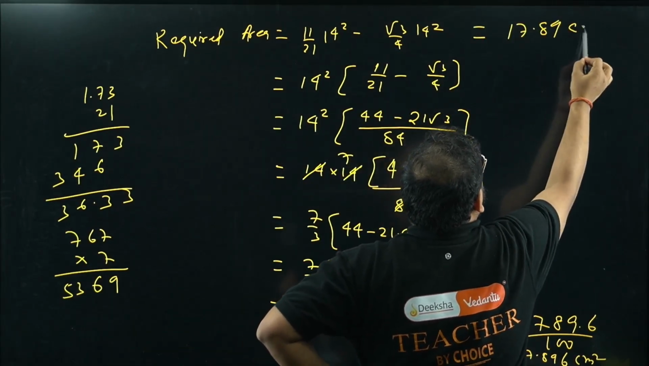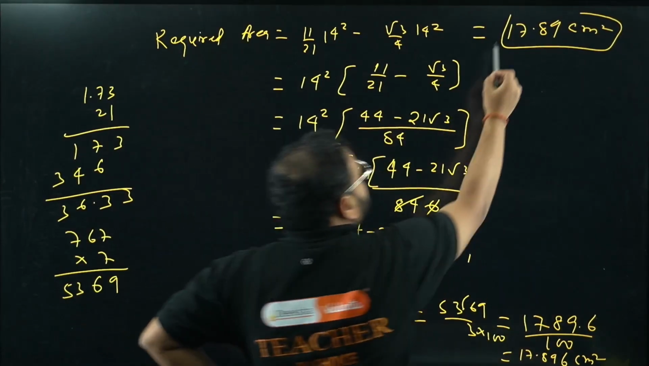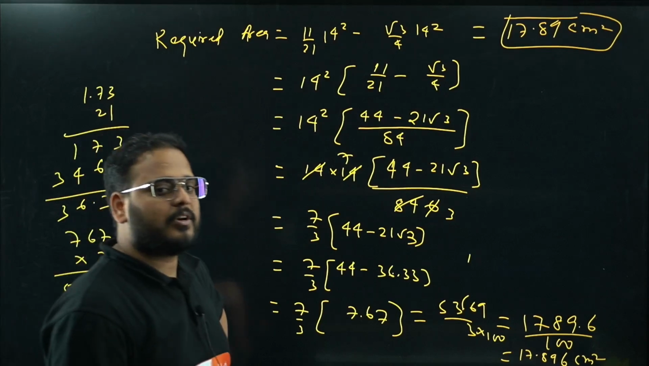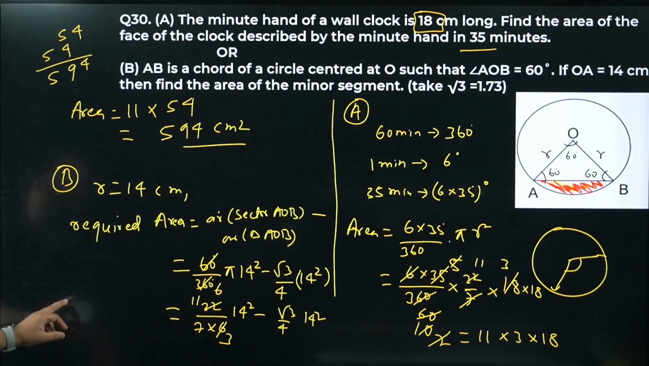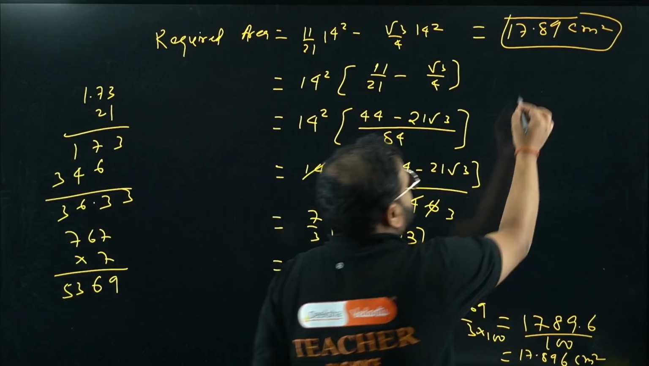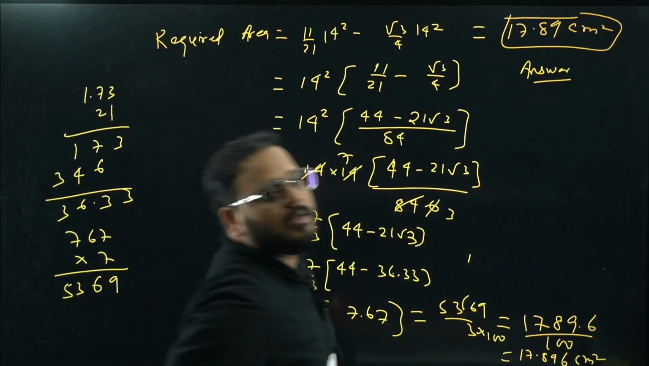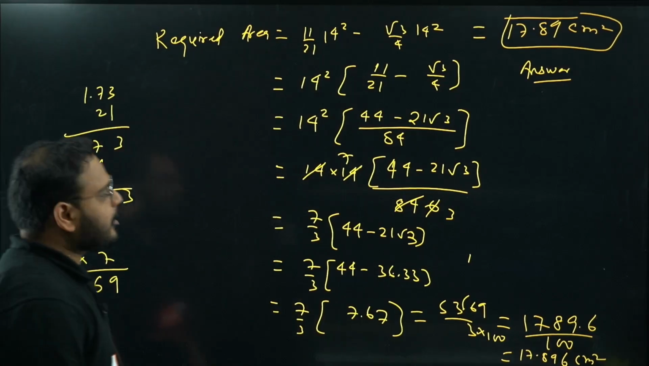Okay, this is 17.89, you can write. Centimeter square is the answer, the final answer. Have a look. 17.896 centimeter square is the final answer for the part B, area of sector. Okay, this is the answer, sir. Okay, please have a look. 17.896. Little bit calculative, but what can you do? You have to do it anyway.